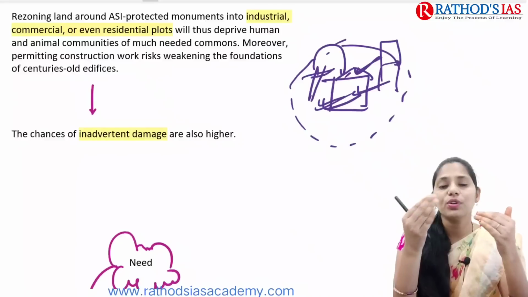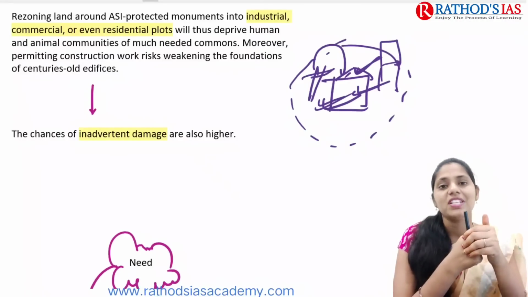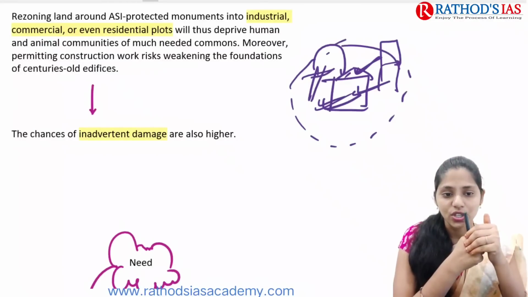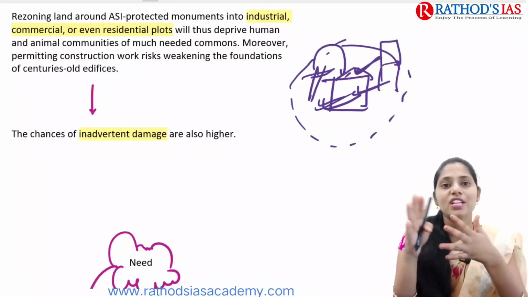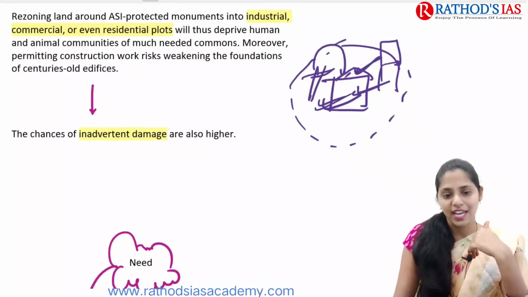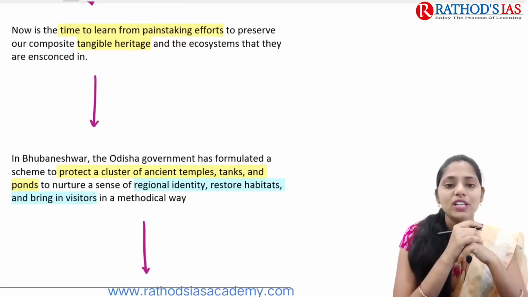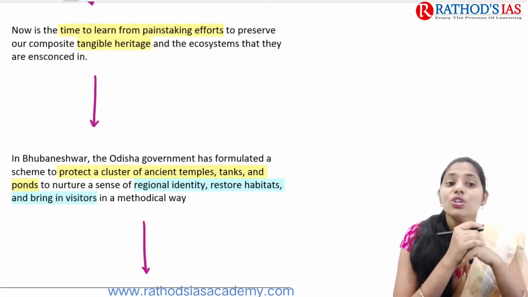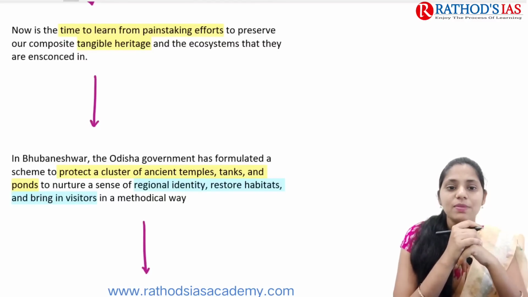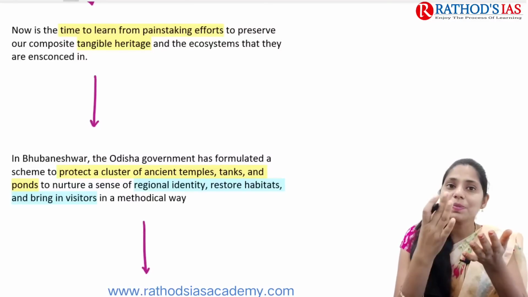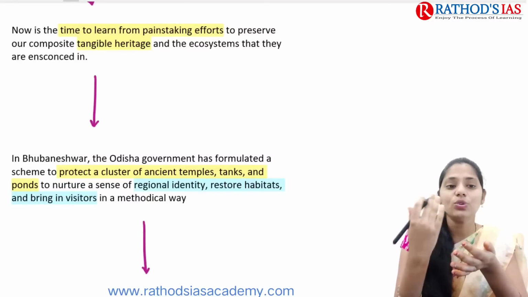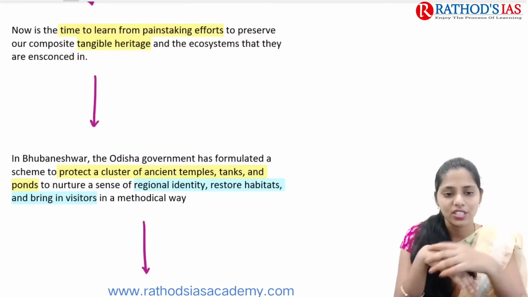So here we need to protect our ancient monuments, our ancient heritage and culture, because the chances of danger are very high. So what is the need here? It is time to learn from painstaking efforts to preserve our composite tangible heritage. We need to focus on preserving this heritage and the ecosystem present around these areas.